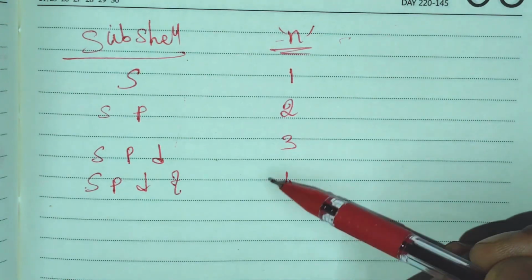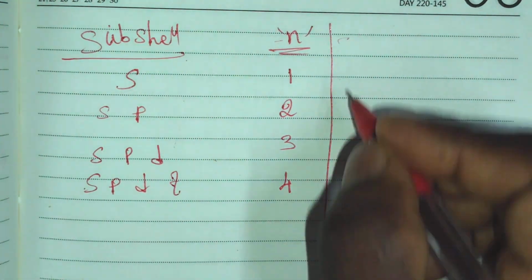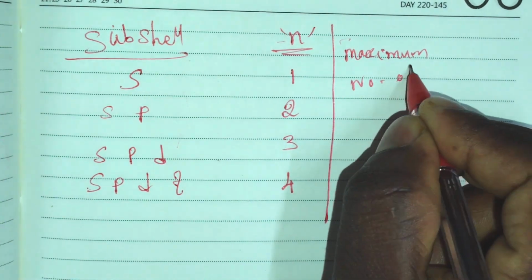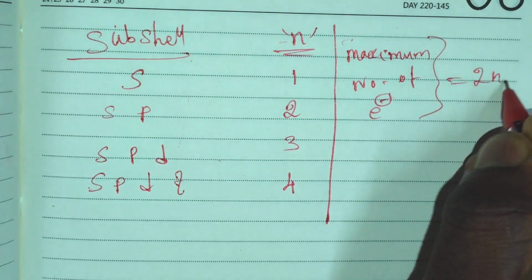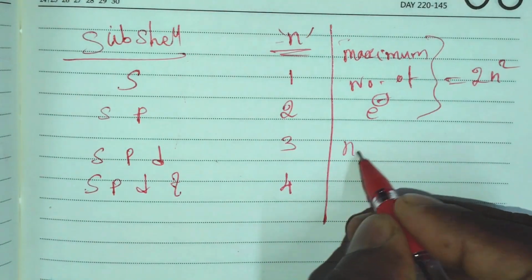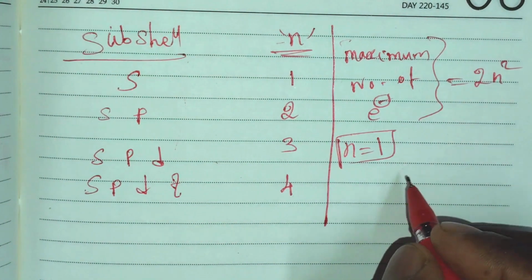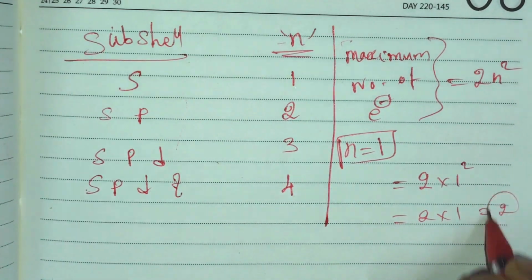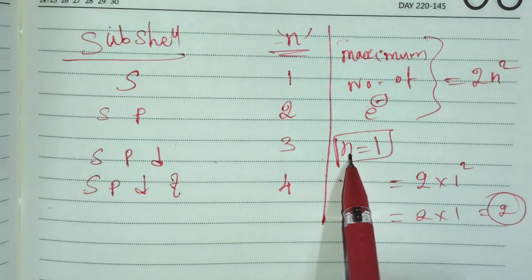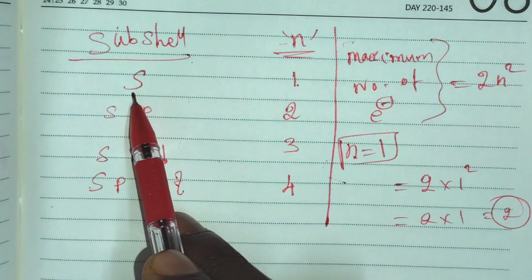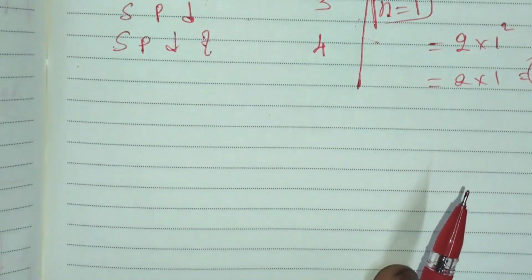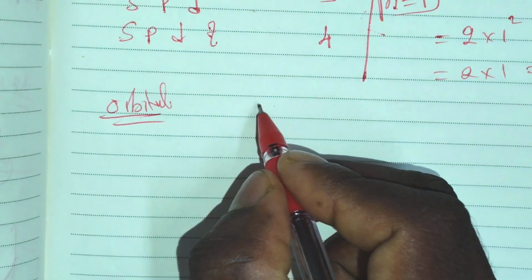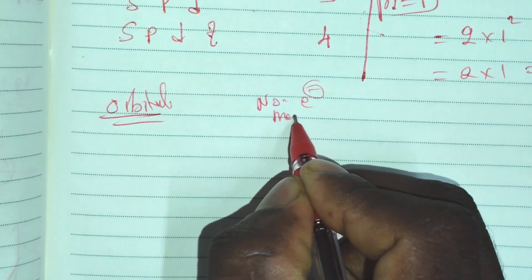The maximum number of electrons is equal to 2n squared. Suppose n is equal to 1. What is the number of electrons? Yes, 2 into 1 squared, so that is 2 into 1, which is 2. So when the principal quantum number n is 1, it consists of the s orbital, and the maximum number of electrons in the s orbital is 2.